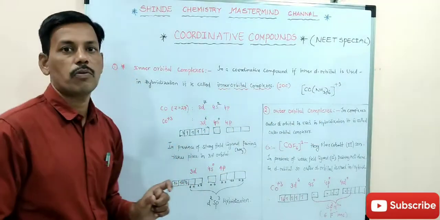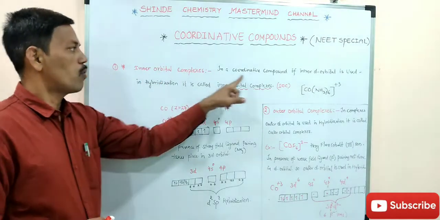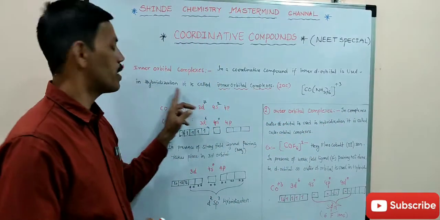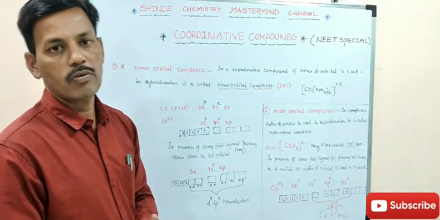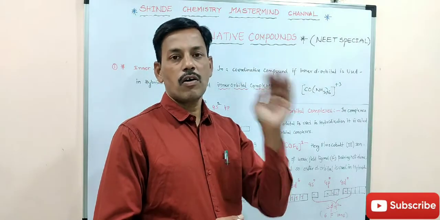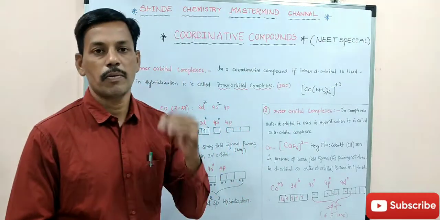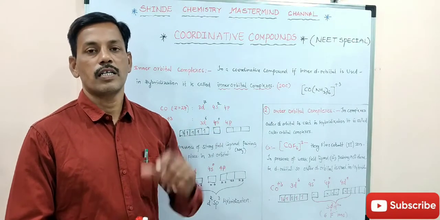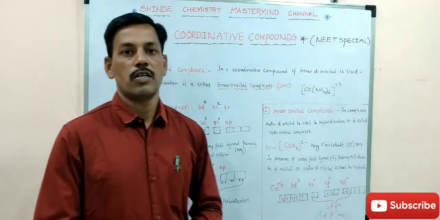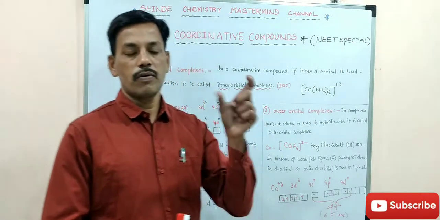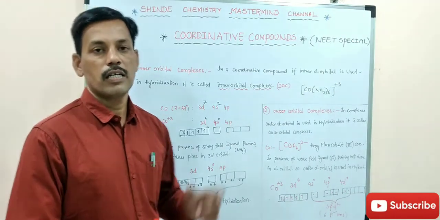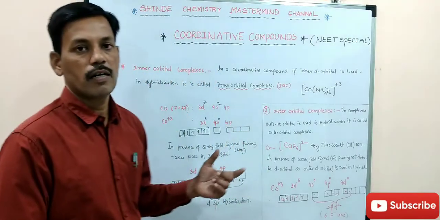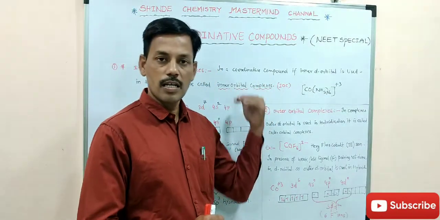What do we mean by inner orbital complexes? In coordination compounds, the d orbital participates in the hybridization of octahedral complexes, because in the central metal ion, the d orbital is used in hybridization. We have to know whether the d orbital is inner or outer.